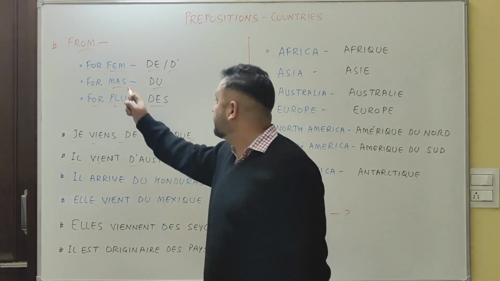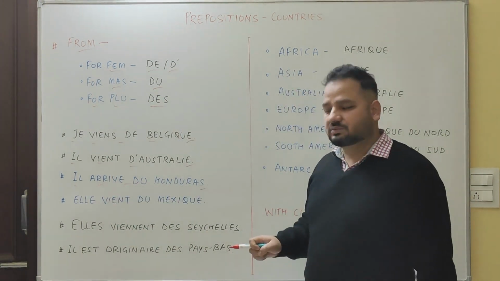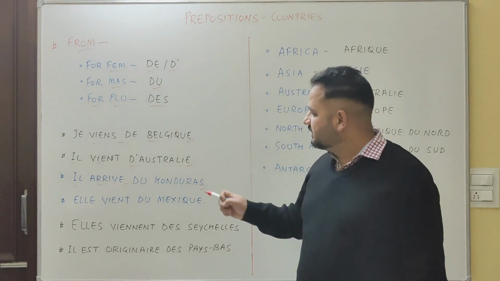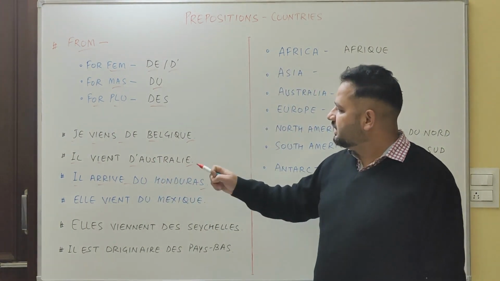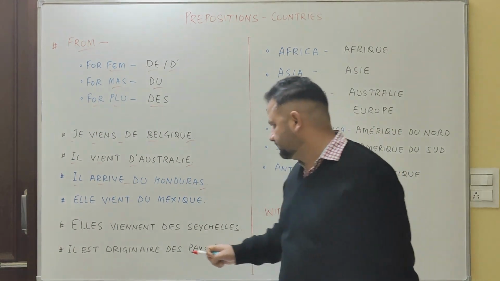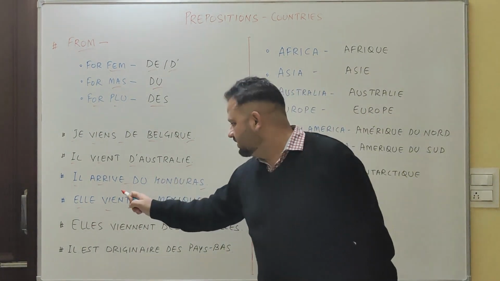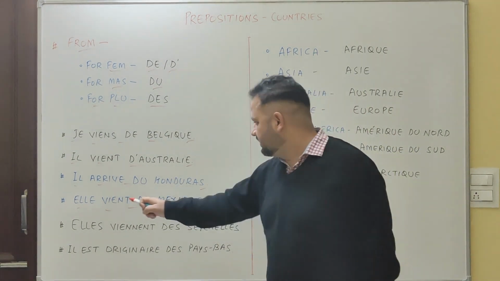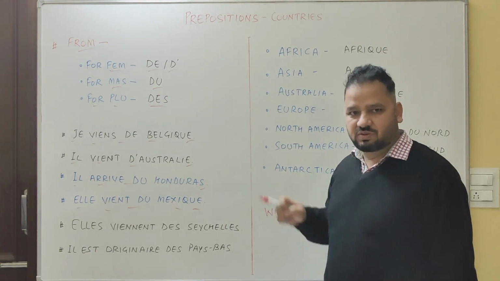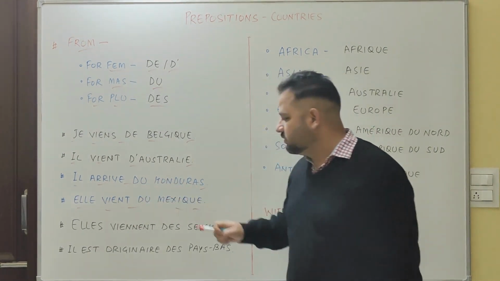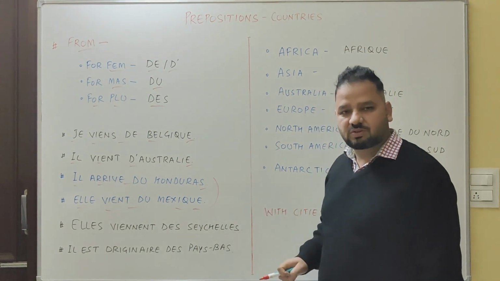Next one for masculine countries. Il arrive du Honduras. He arrives from Honduras. Elle vient du Mexique. She comes from Mexico. This is the exception which we have discussed. So these both are masculine countries.